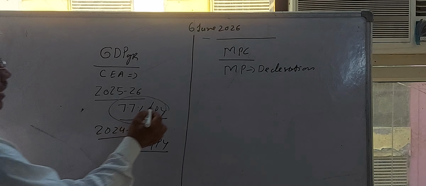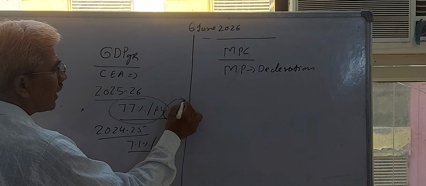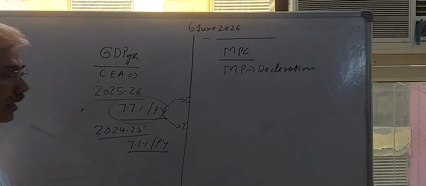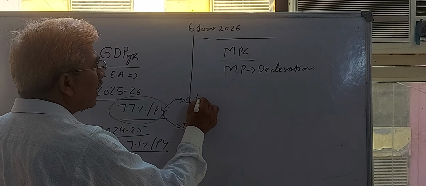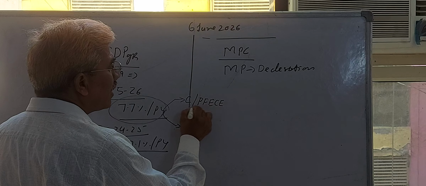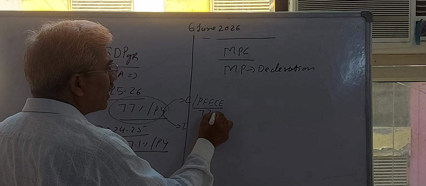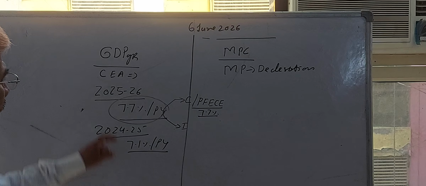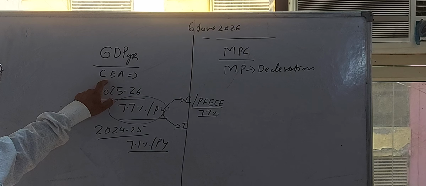There are two major growth rate factors, that is consumption and investment. Private final consumption expenditure growth rate during this year is 7.7% according to The Hindu analysis, or as given by our Chief Economic Advisor.